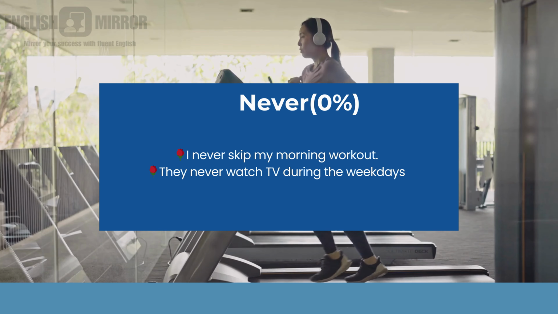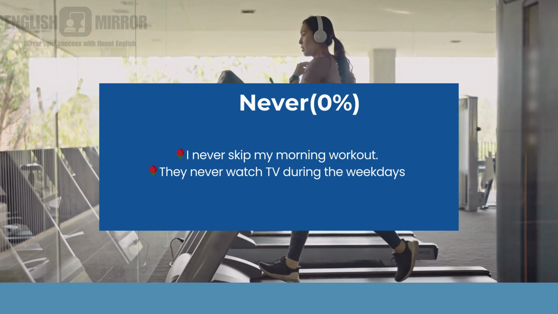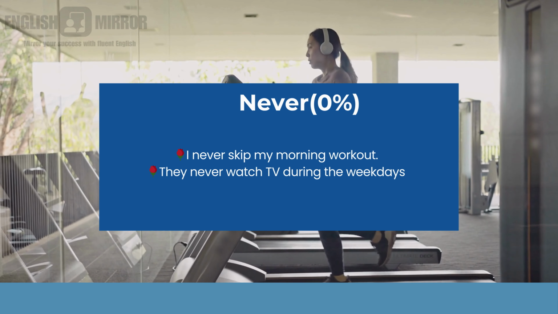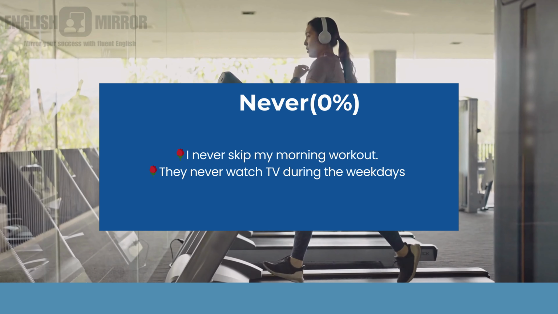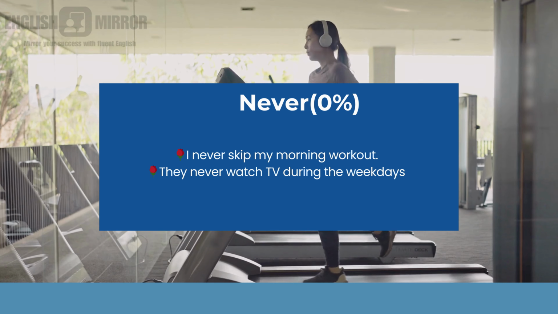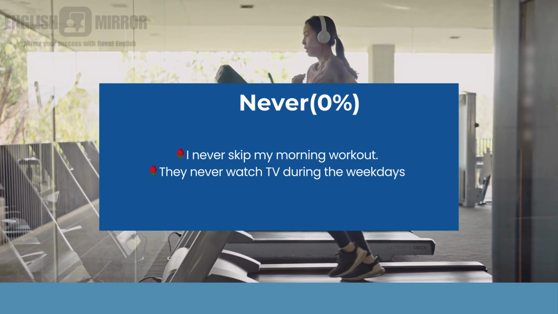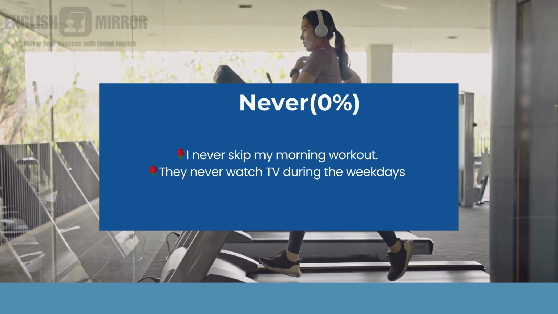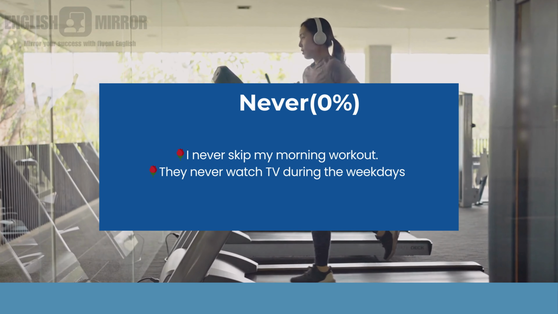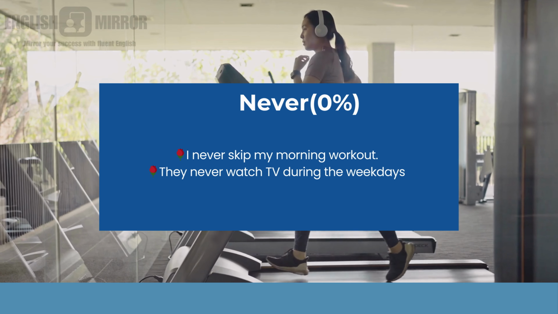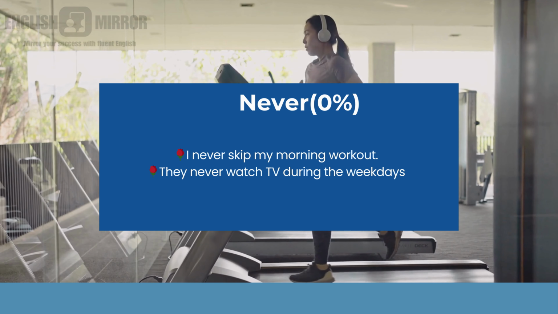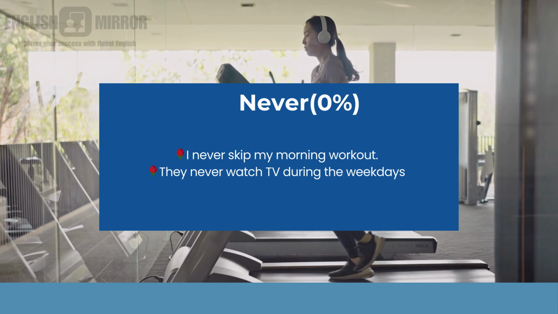Next one is never. Never means not at all. It is the opposite of always: always means every time, never means not at all. I never skip my morning workout. This person is very health conscious, so never skips the morning workout. Next one: they never watch TV during the weekdays. That is, the time is dedicated to friends or family.